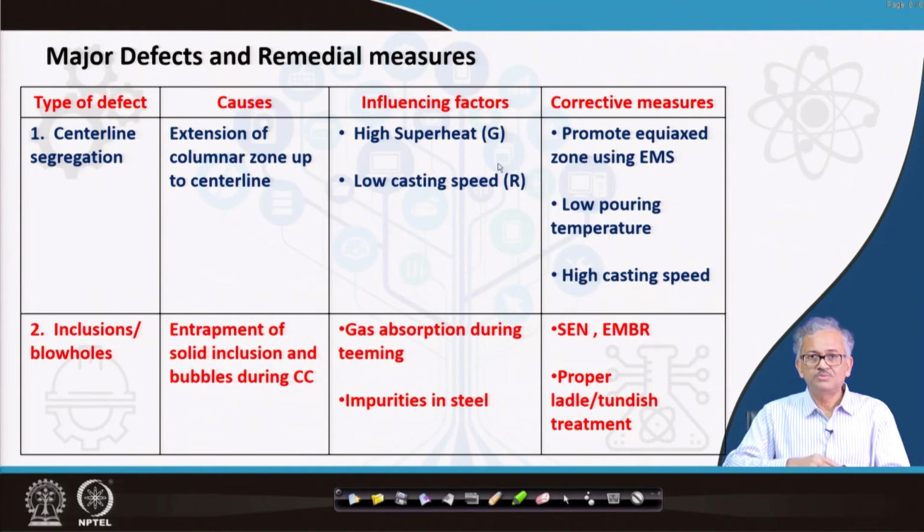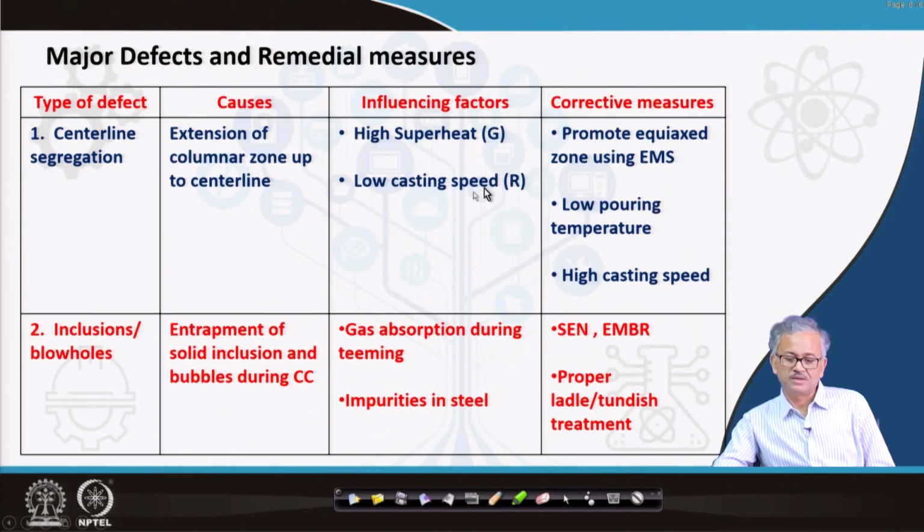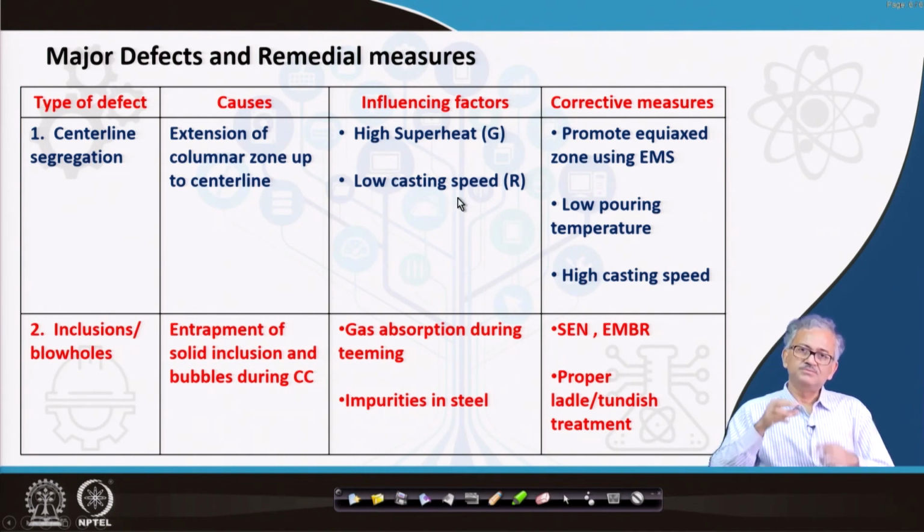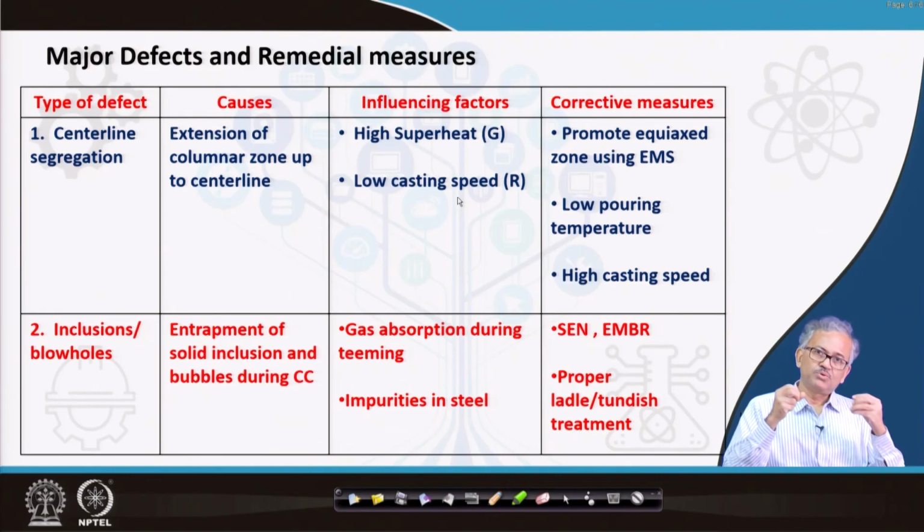The morphology will be columnar grains, and columnar grains basically increase the propensity of the central line segregation. So that's why these are the influencing factors. And what are the corrective measures? Just the opposite: you should have a low superheat and you should have high casting speed such that G by R becomes less. If G by R is less, then you can promote the equiaxed dendritic structure at the center.